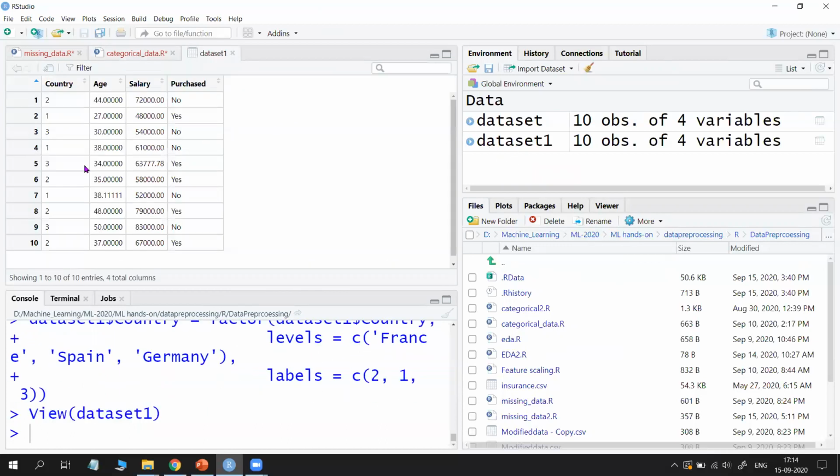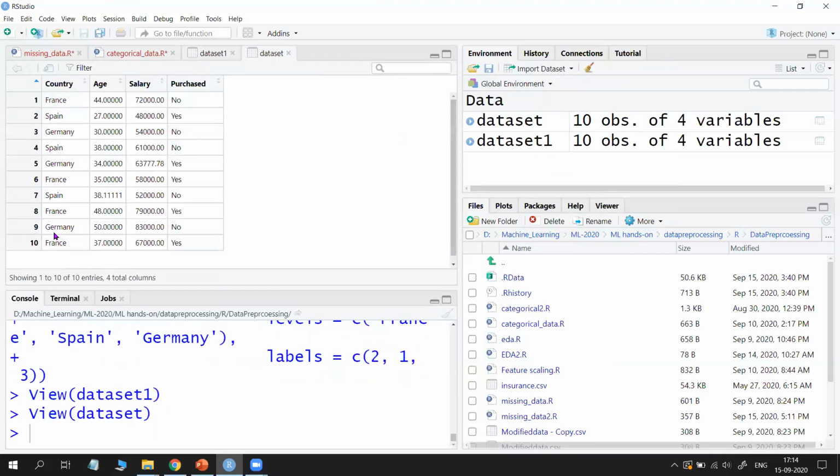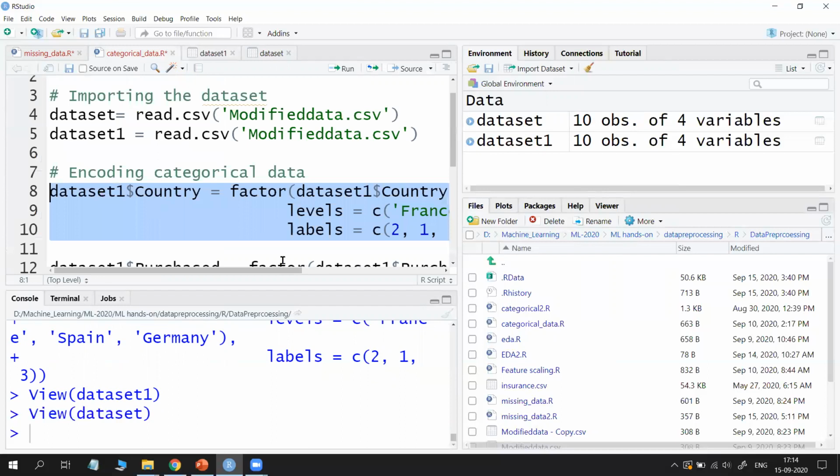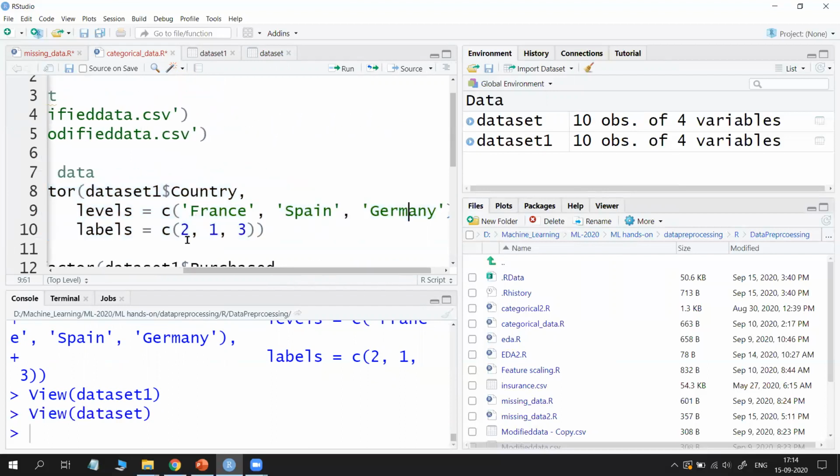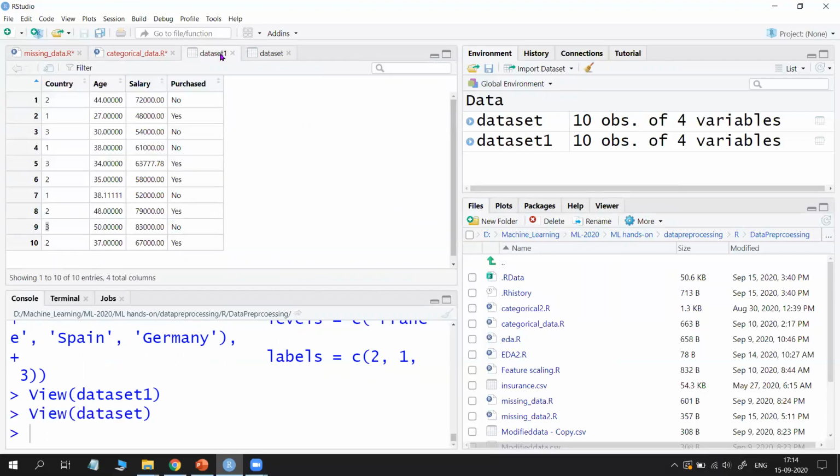Now see, here 3 is assigned to another variable that is changed. You will observe that with the original data set, Germany is the ninth one. Now the ninth one is 3. Why? Because now Germany becomes 3, but France is 2 here. Observe it, France is 2 or not. France means the first one, so the first one is 2. Earlier, the first one was 1.